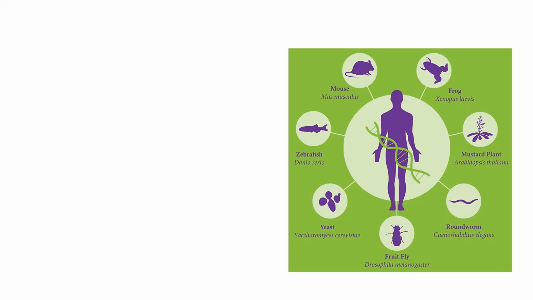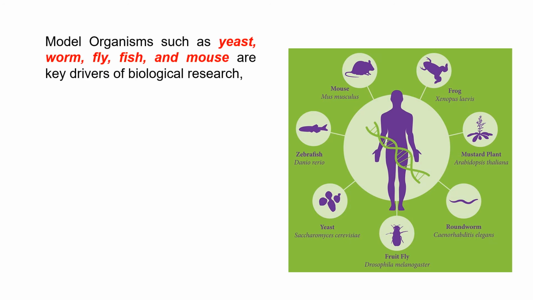And there are many other organisms that are good to study biology, and they are called model organisms. And here, as we talked last time, we have, for example, yeast, worm, fruit flies, fish, mouse, and all of them are good. Here you can see some examples, and as we saw in the last class, they have a normal name, and this is the scientific name underneath.